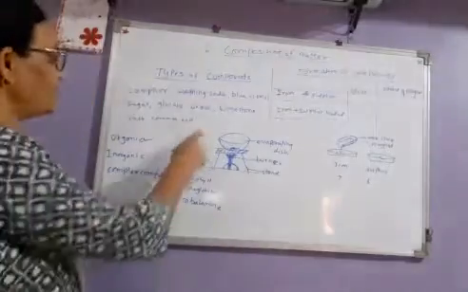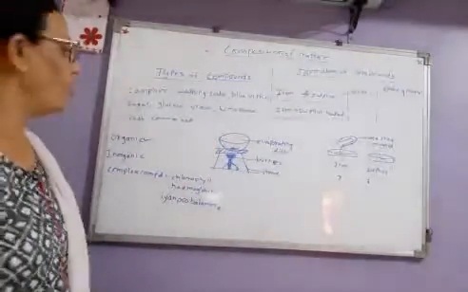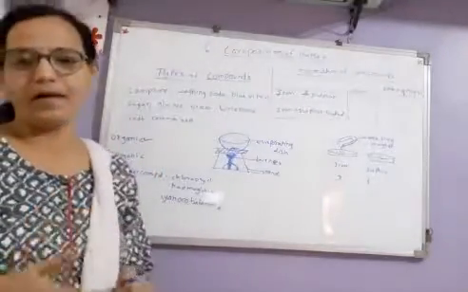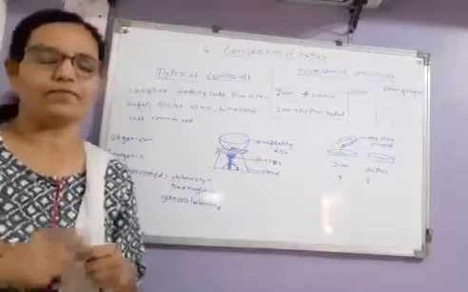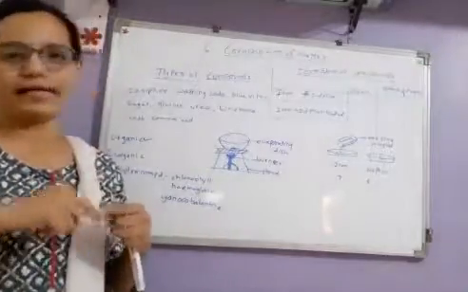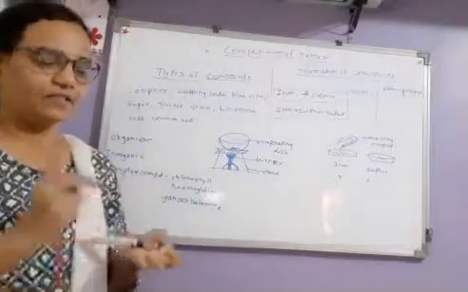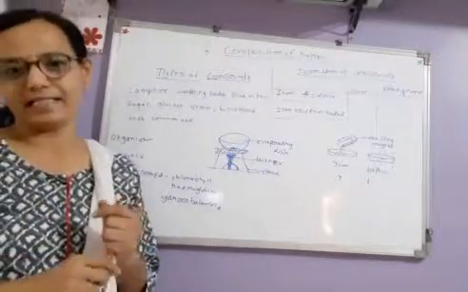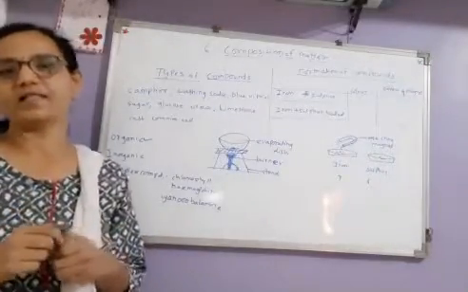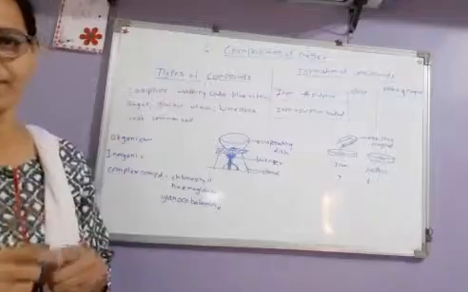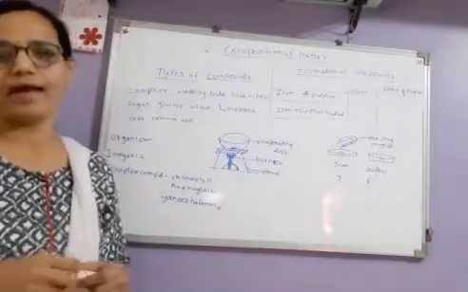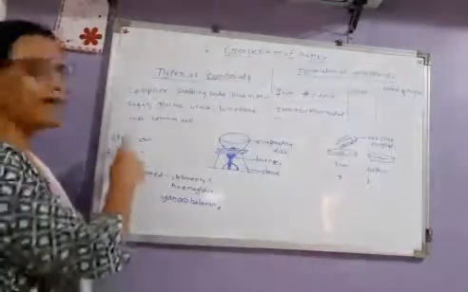So simple way, you can also do one experiment at your home. Take sugar sample in the spoon, heat the sugar on the gas burner and watch the difference. What we can see, first sugar melts, then water in the sugar evaporates, and at the last remaining behind the black color substances can be seen at the bottom. So this black colored residue or substance is called as carbon. So such substances which leave the carbon, black colored substance residue behind after burning, they are called as organic compounds.